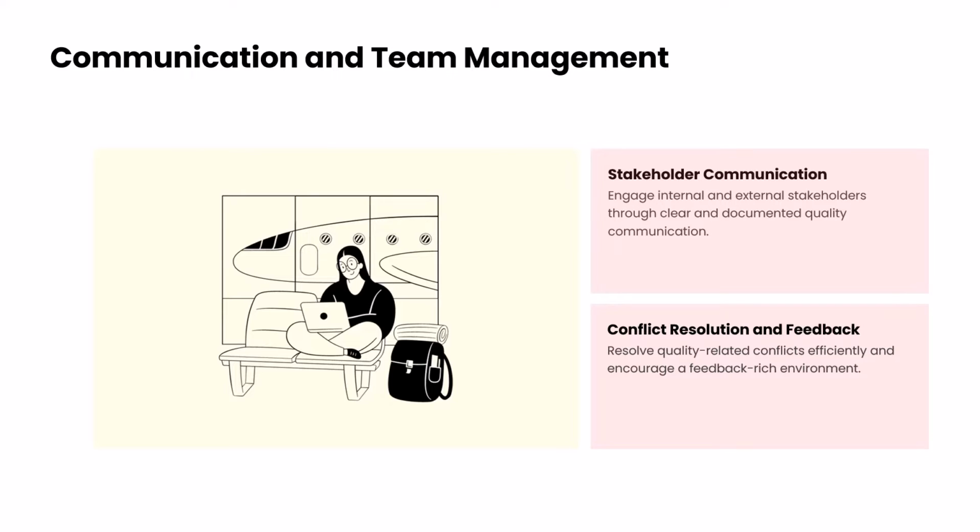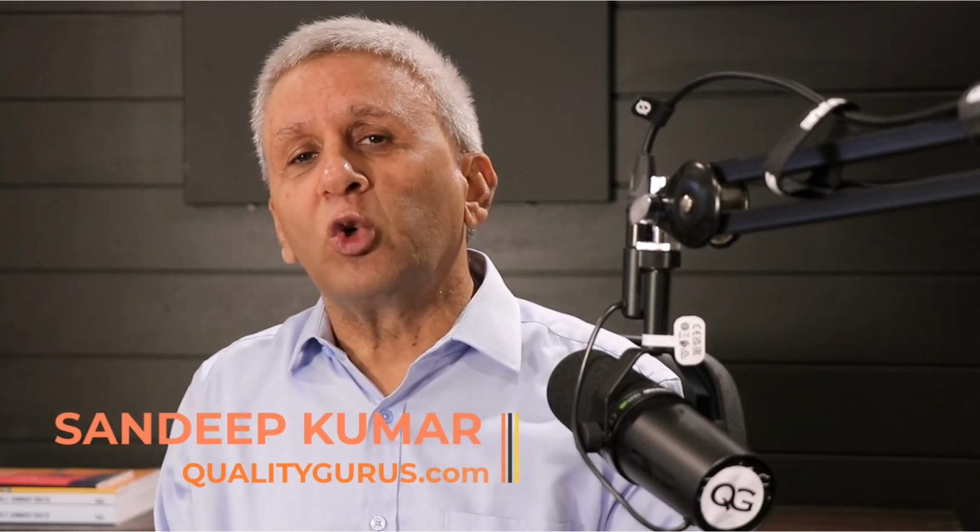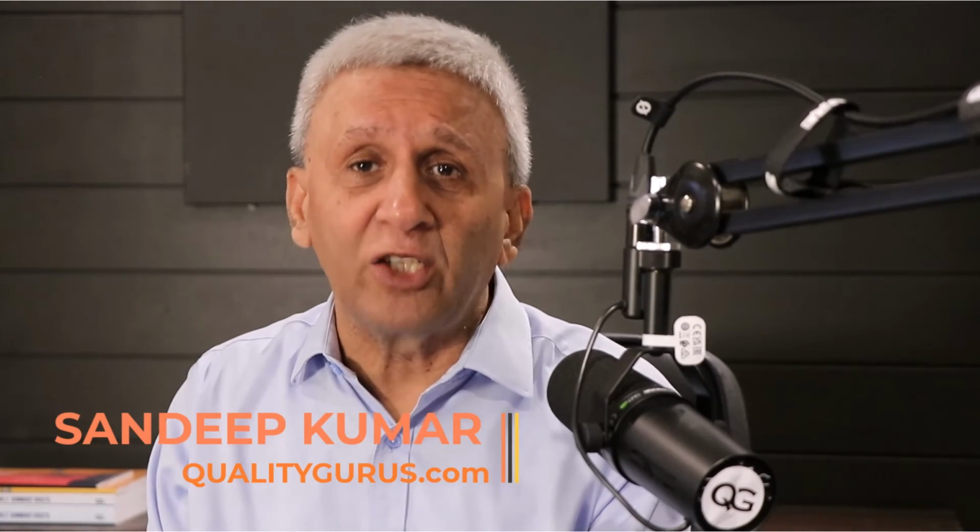This also includes stakeholder communication, so various communication techniques, conflict resolution, feedback, and it also includes metrics and dashboards, lean and Six Sigma, and many other basic fundamental concepts which a quality manager needs to be aware of. So this is a brief overview of the body of knowledge. I hope this gives you a good idea about what you are heading towards if you decide to go for the ASQ CCQM exam. These are the types of topics which you will need to master.